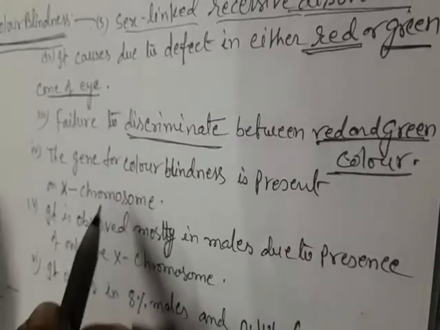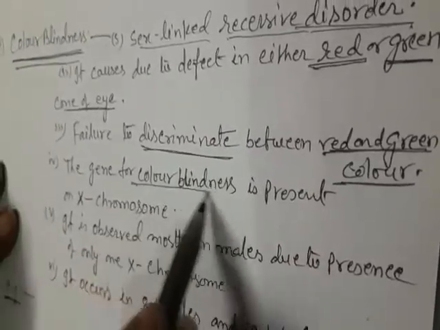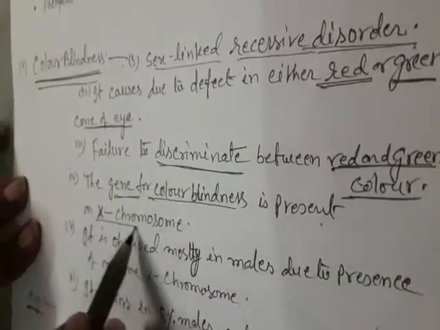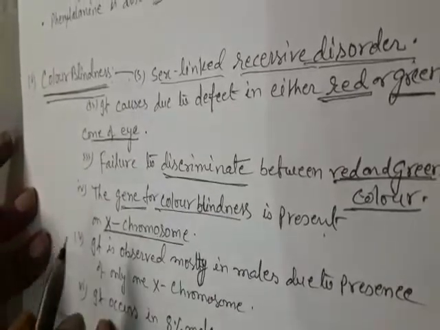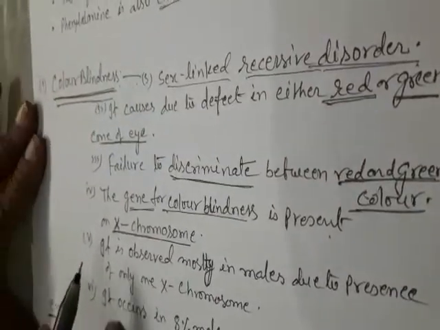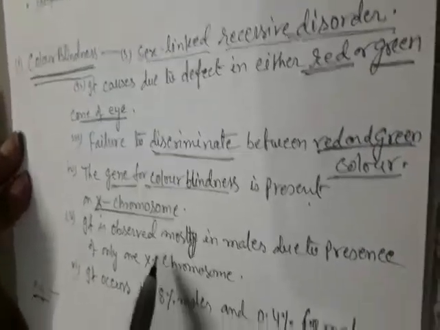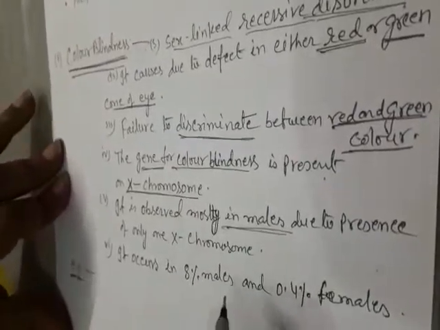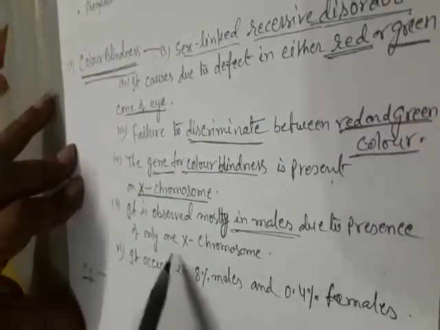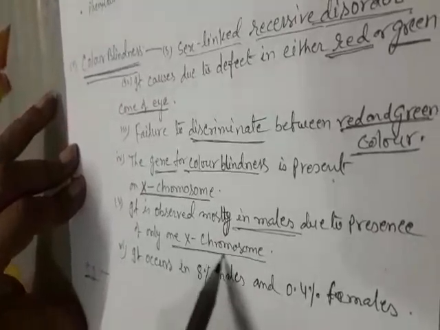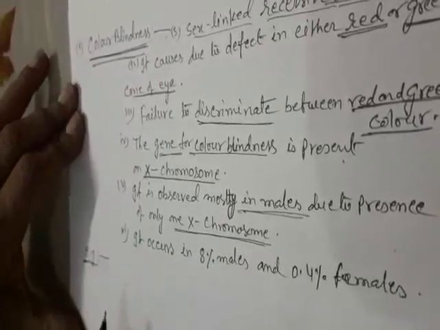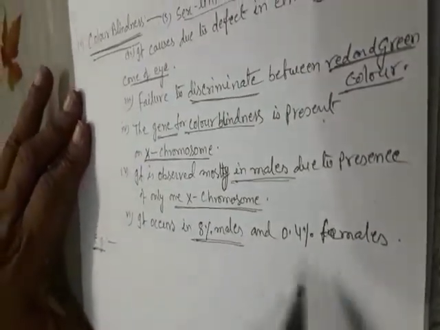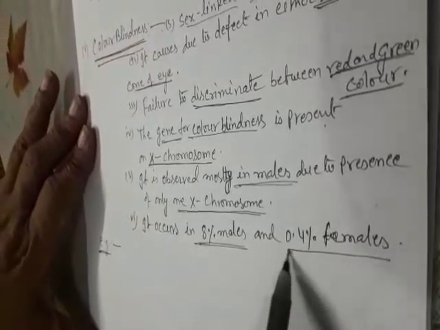The gene for color blindness is present on the X chromosome. It is observed mostly in males due to the presence of only one X chromosome. It occurs in 8% of males and 0.4% of females.